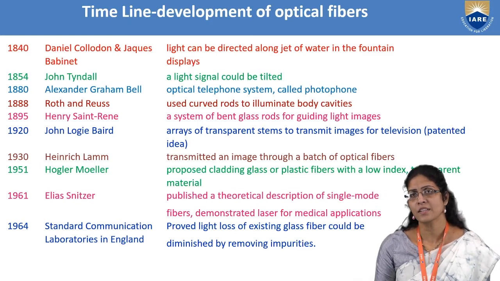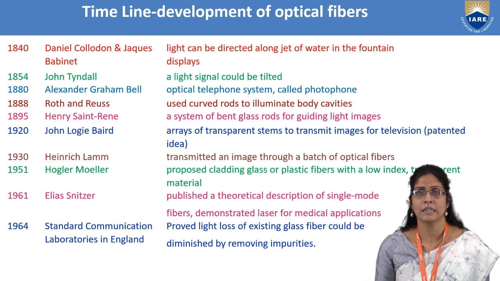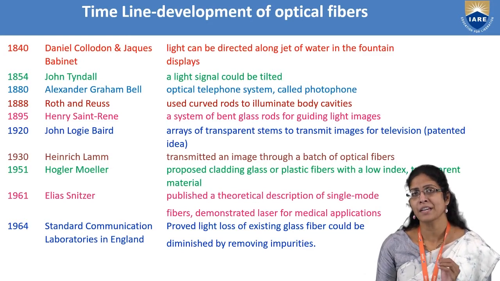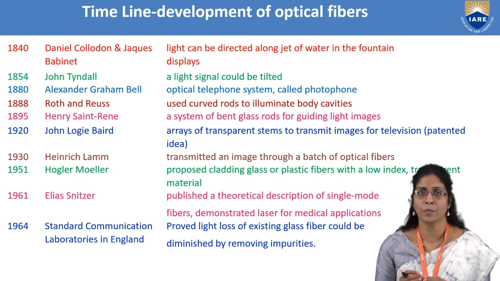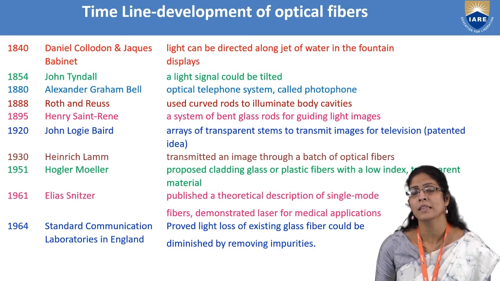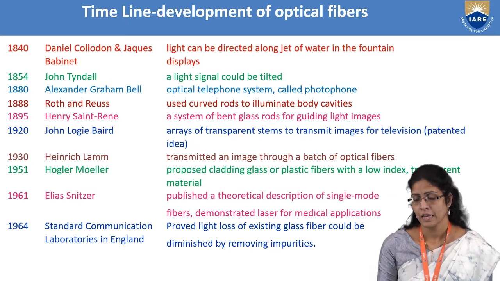And in 1964, Standard Telecommunication Laboratories in England proved that the light loss of glass fiber can be reduced by removing the impurities inherent in the material, that is the silica you use in the preparation of the optical fiber.